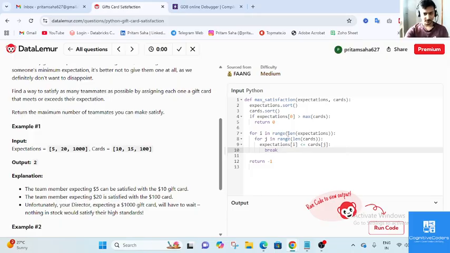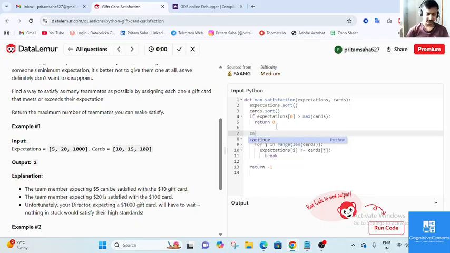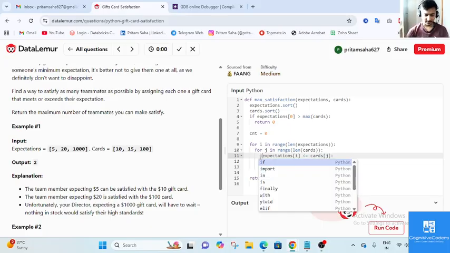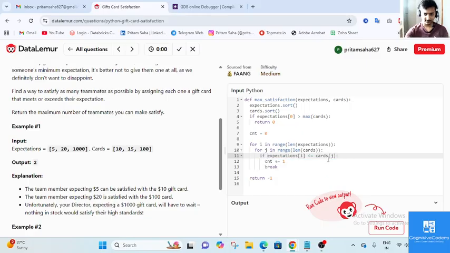Whenever it gets a satisfying value, for storing that count we can take a count variable: cnt plus equals to 1. One thing I forgot to add: the if condition. I forgot to write the if.